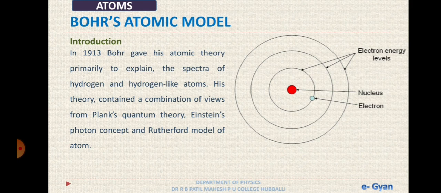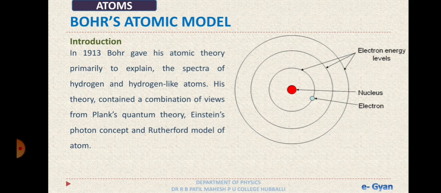So what did his model consist of? He said that, as Rutherford told, there exists a nucleus where the whole mass of an atom is concentrated, which is positive in nature and holds the total positive charge of an atom.